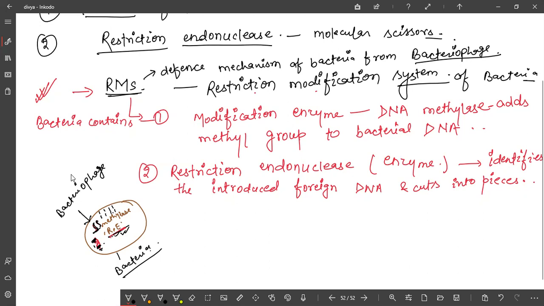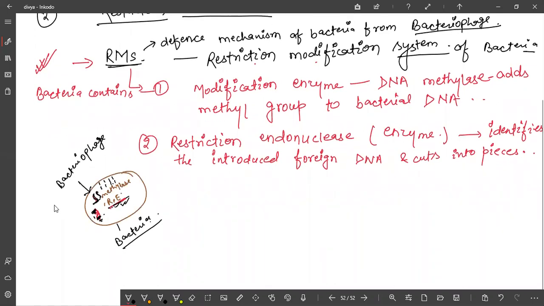Okay. So this was the observation and it comes under the topic of RMS. RMS means restriction modification system. So these were the discoveries behind the practical application of biotechnology. Now scientists thought that one enzyme is there that is used to cut the DNA, because DNA technology deals with the cutting and pasting of DNA.